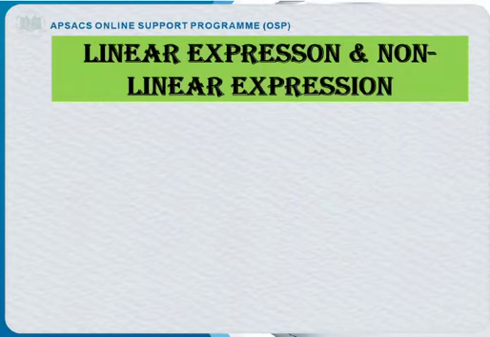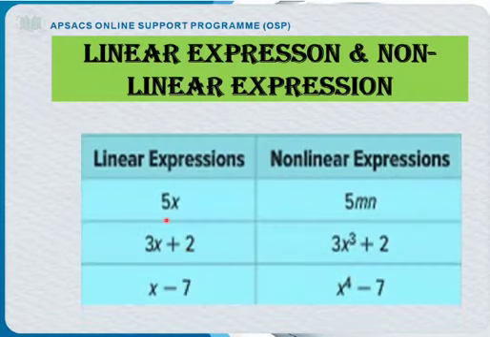Linear expression and non-linear expression. What is linear expression and non-linear expression? As you can see 5x, 3x plus 2, x minus 7. That means an expression that is having only power 1. See, power 1, power 1, power 1 and one variable.